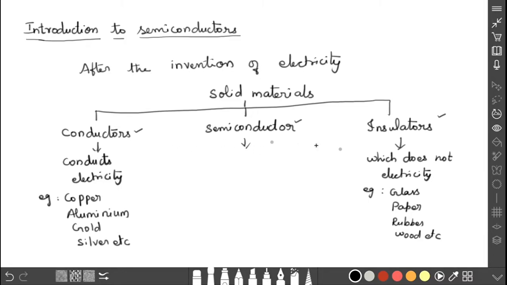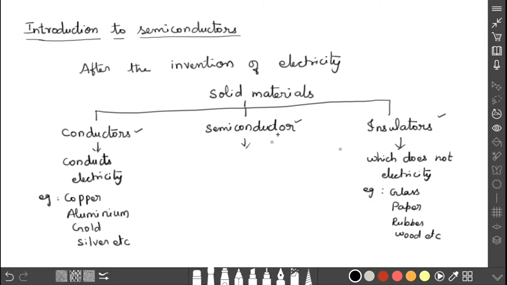So both conductors and insulators are opposite extremes. Conductor means the materials which conduct electricity. Insulator means the materials which do not conduct electricity. Examples also I have given for both. So now we are coming to semiconductor.